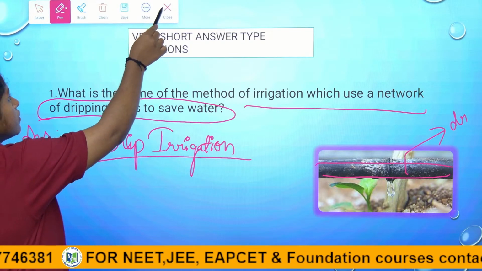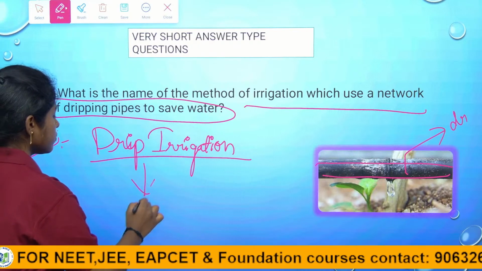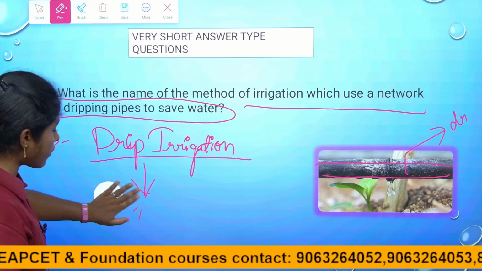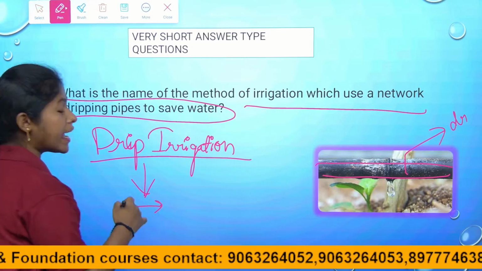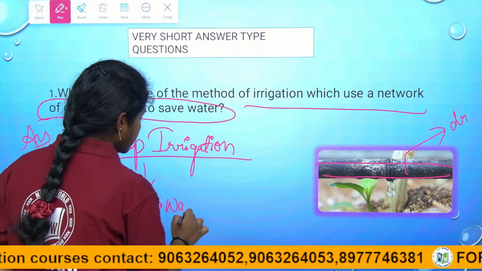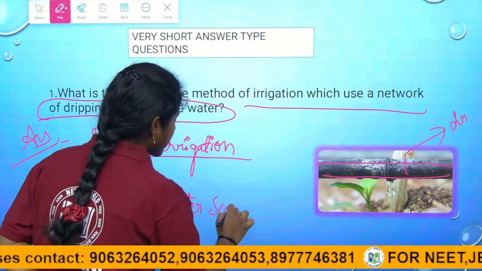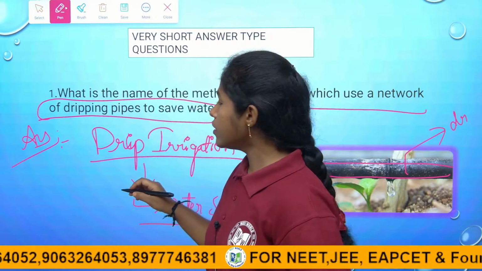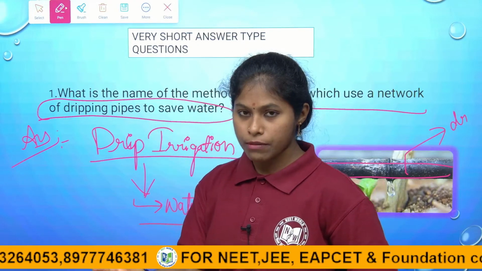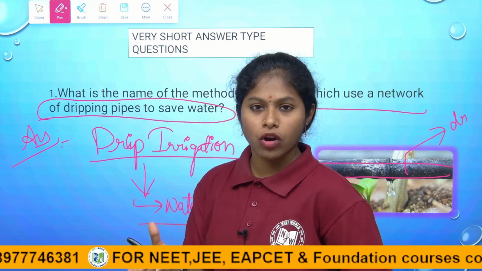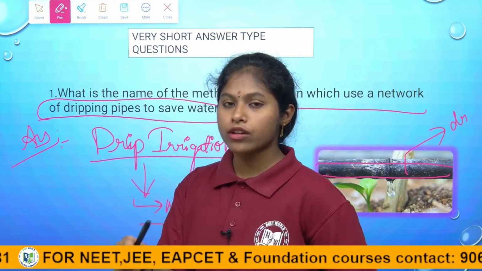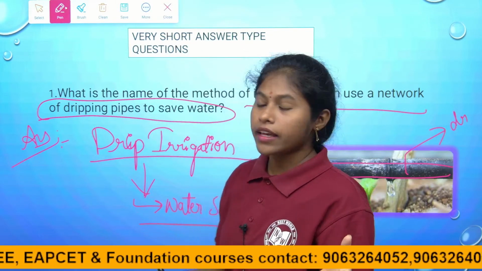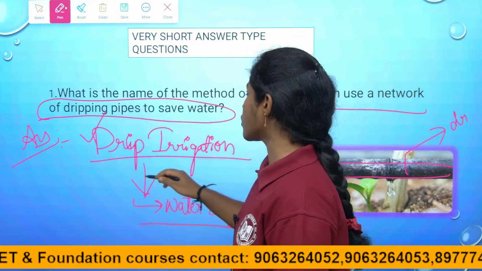As it is a costly method, it is not widely used by the farmers, but it is used in areas where there is water scarcity, no? So in those areas they use this drip irrigation method, right children? It is used in the areas where the water is not sufficient, the water scarcity areas.